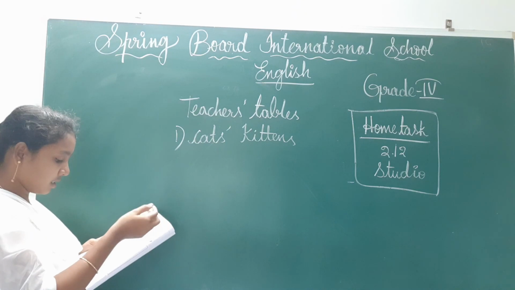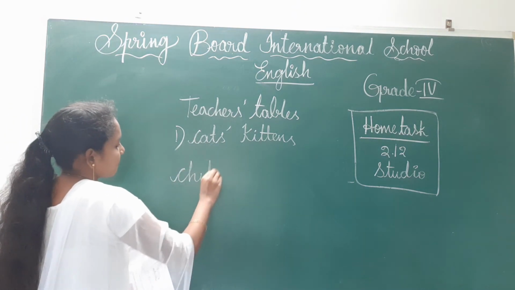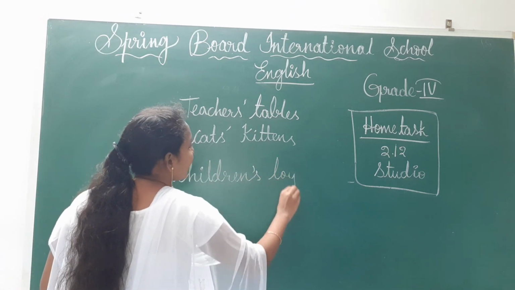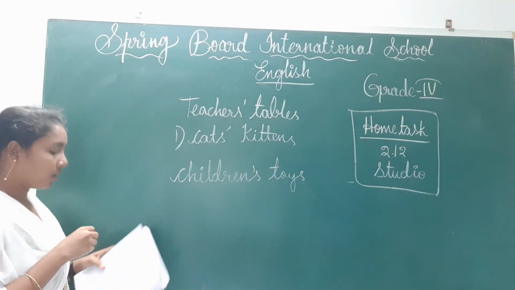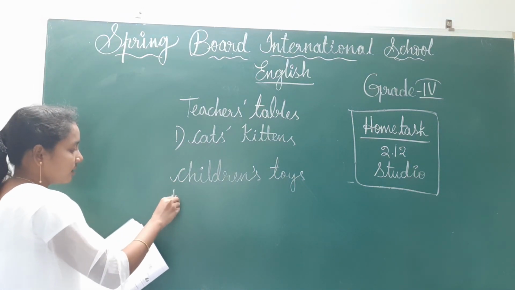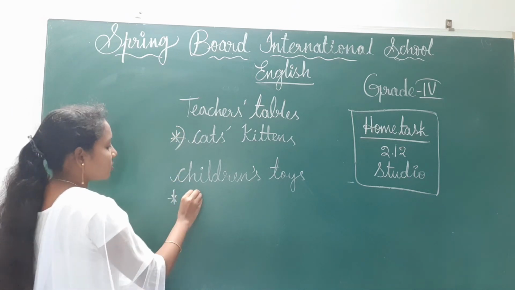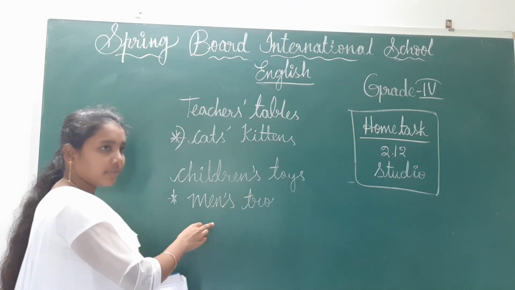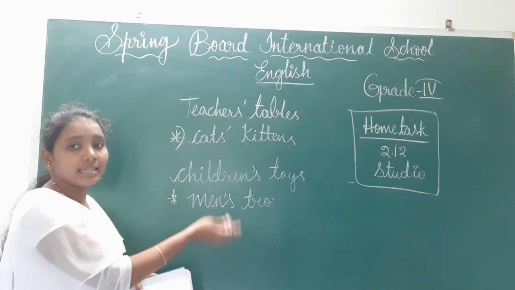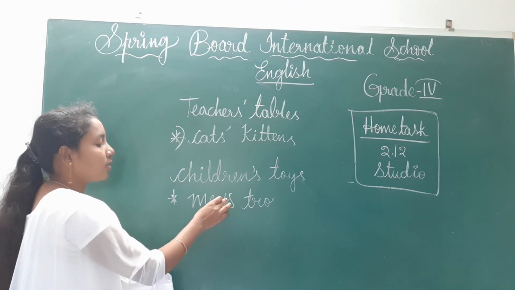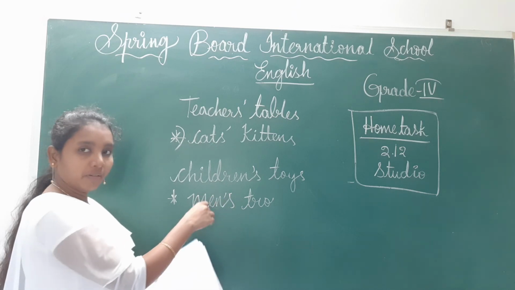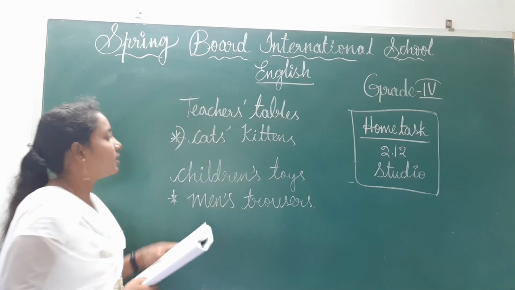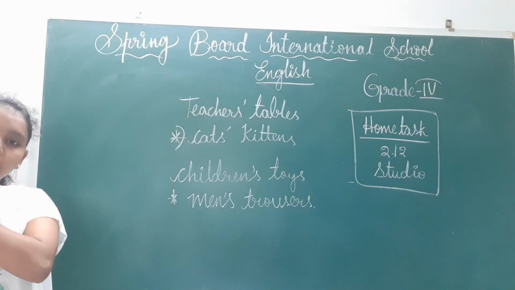Okay, and next one, see children. Children's. These are the two things you have to write in the summary box, children.